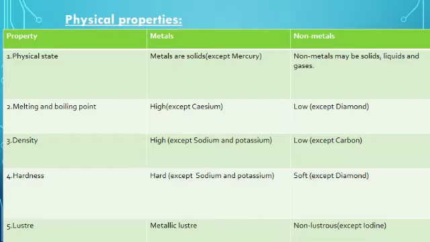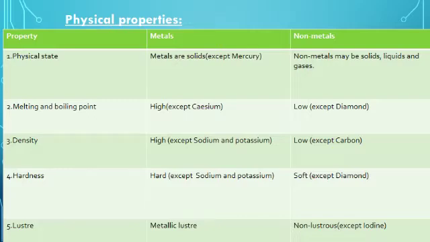Whereas there is an exception in non-metals, that is diamond. Its melting point is very high, about 3723 degree Celsius. Diamond is a form of carbon. So generally melting and boiling point of solid or metal are high, whereas melting and boiling point of non-metal is low except diamond.